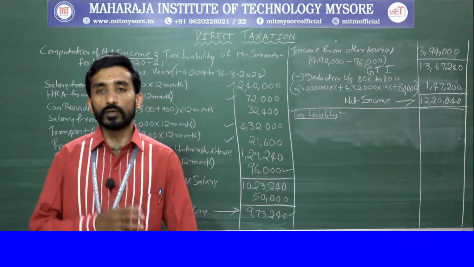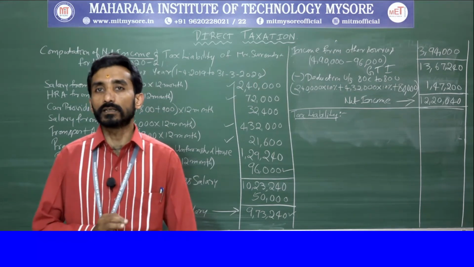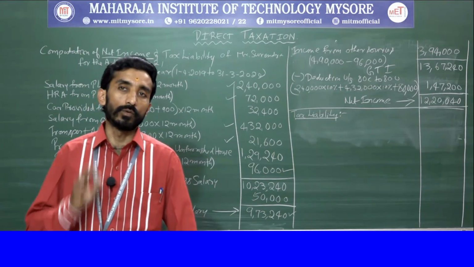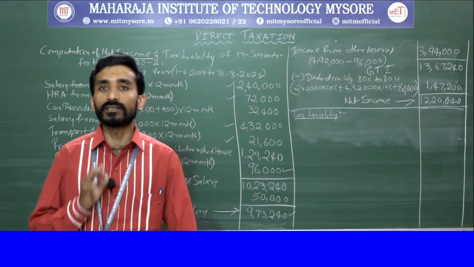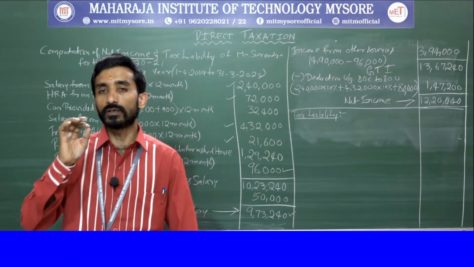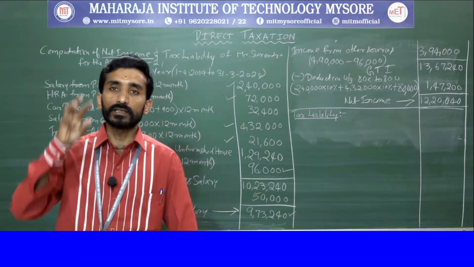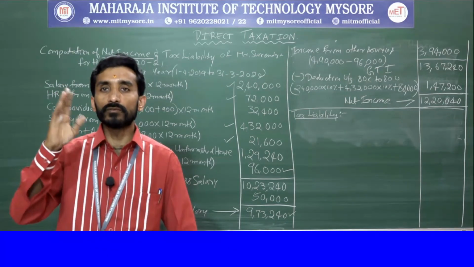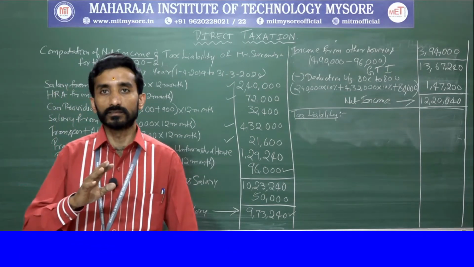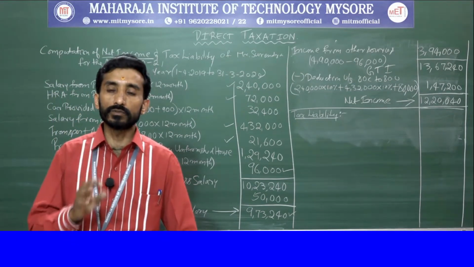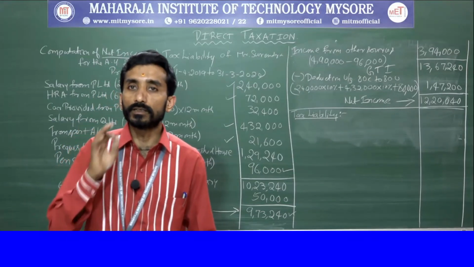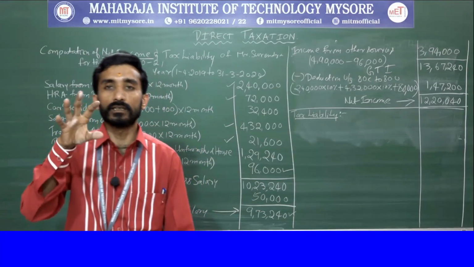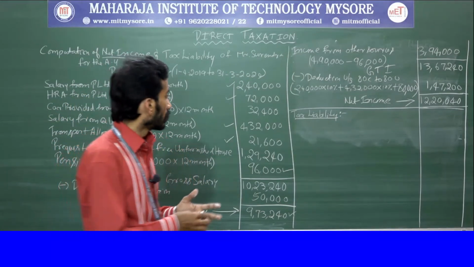So we will understand how the tax liability will be calculated based on the slab rate. But one thing, you need to know the slab rates based on the age, because in the problem they had said Surendra is 50 years, which means this will fall under the other categories. So normally whenever they ask you to calculate tax liability, they might give you the age of that particular person. Clear?